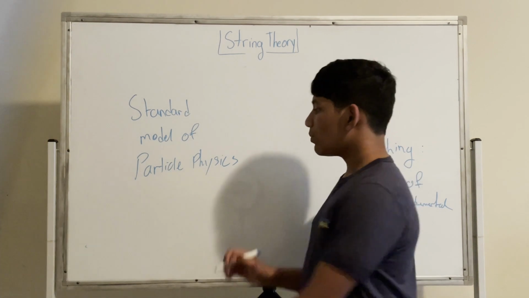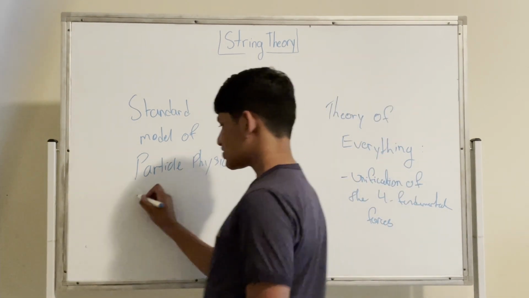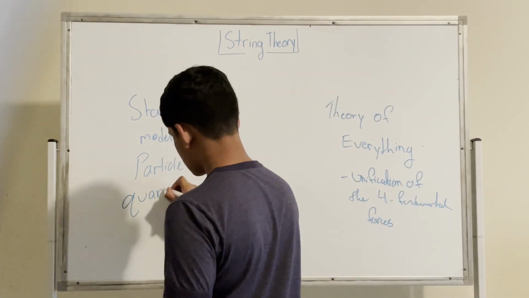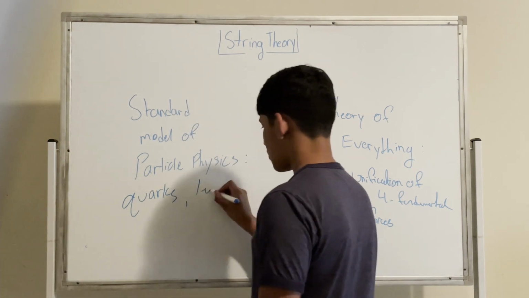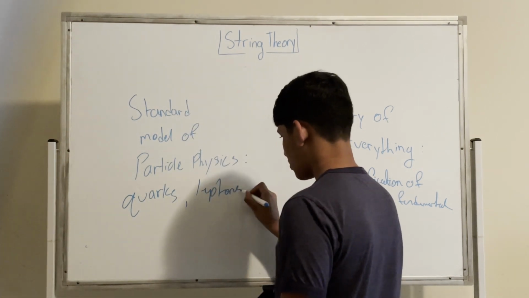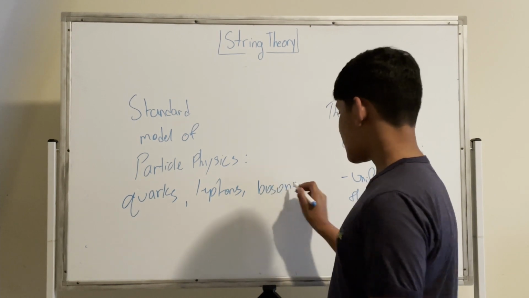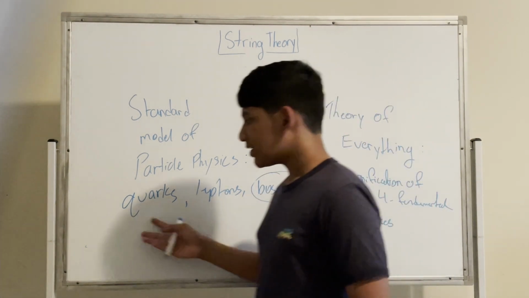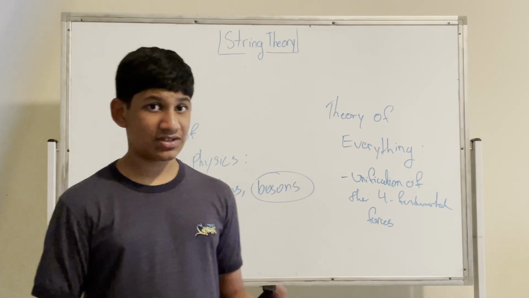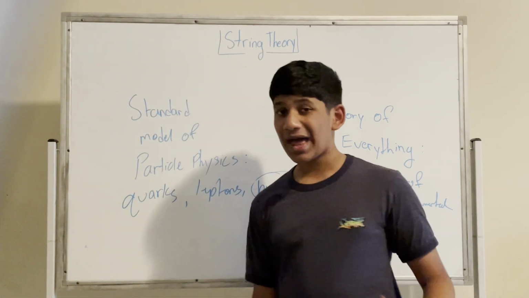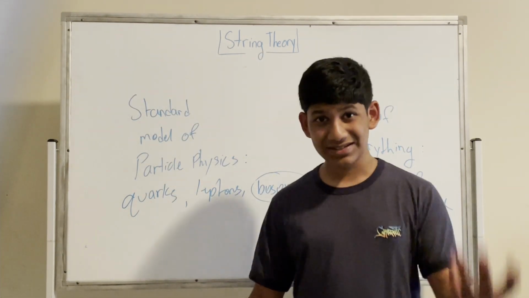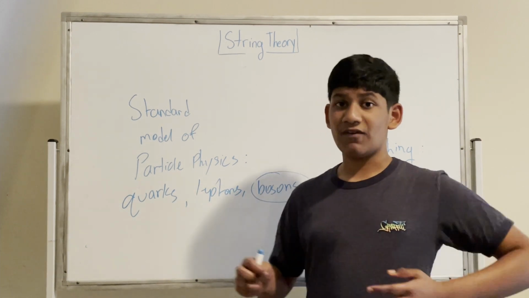In the standard model of particle physics we have quarks, leptons, and we have bosons. Our main focus in this video are the bosons. Now, the quarks are things that make up protons and neutrons. We have leptons, which are electrons, neutrinos, muons, taus, and so on and so forth.